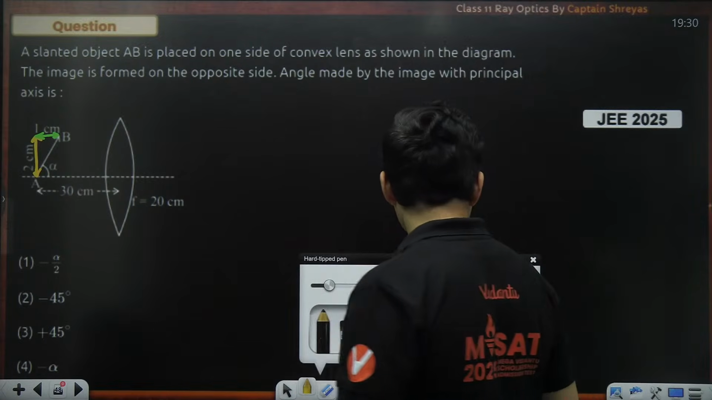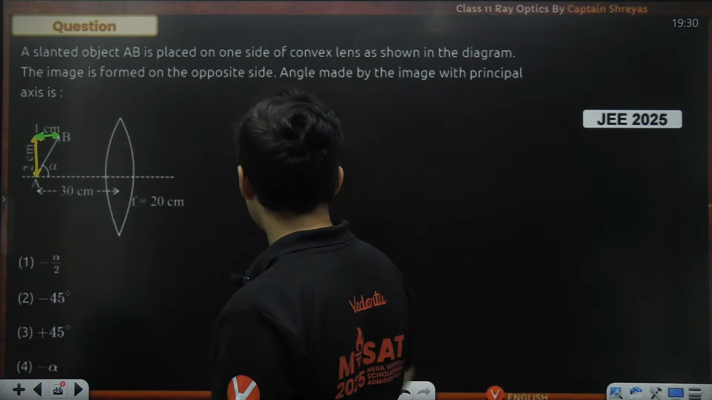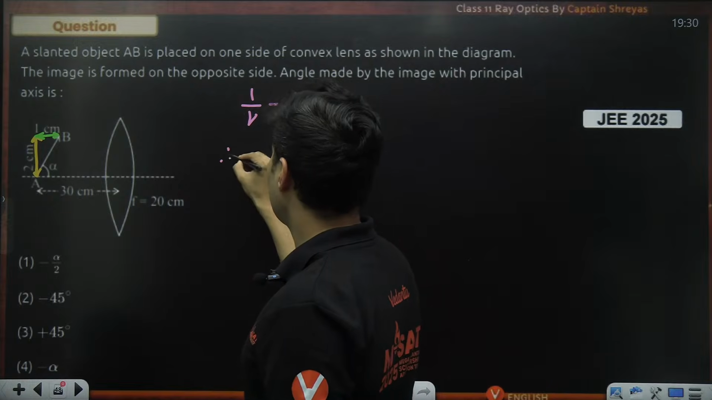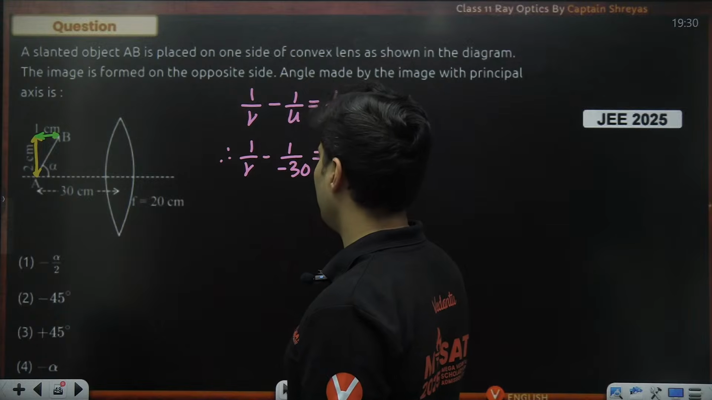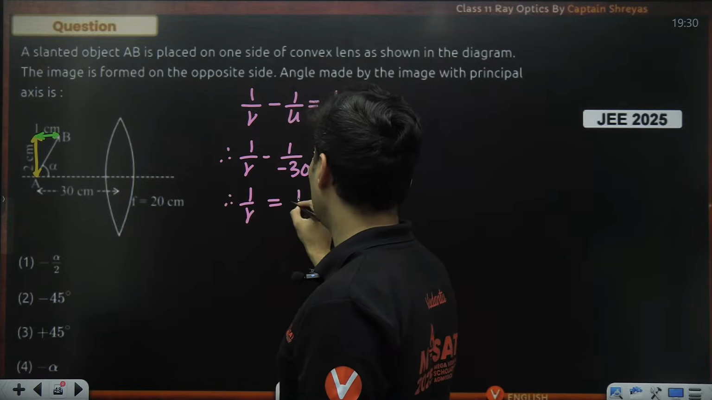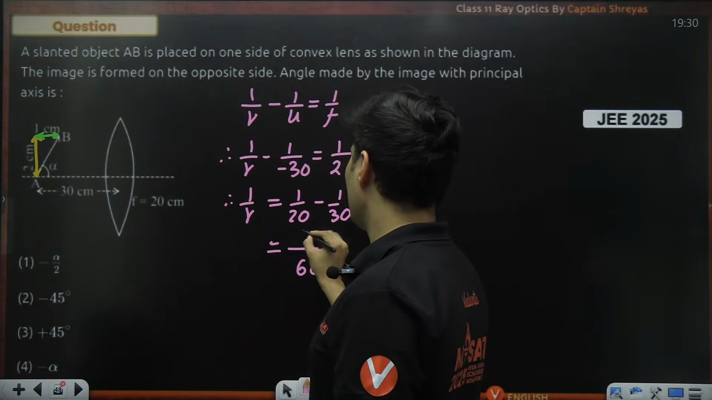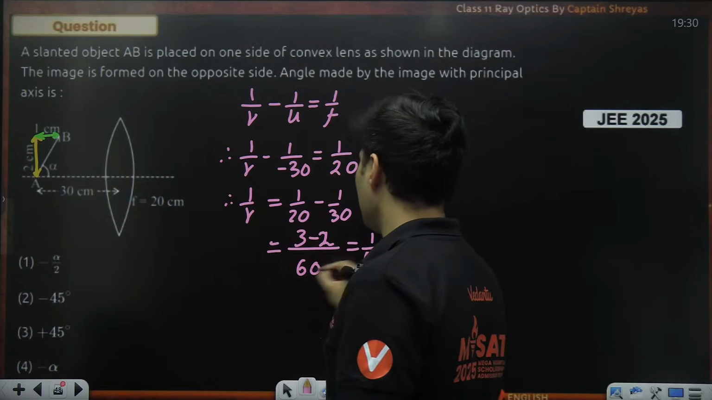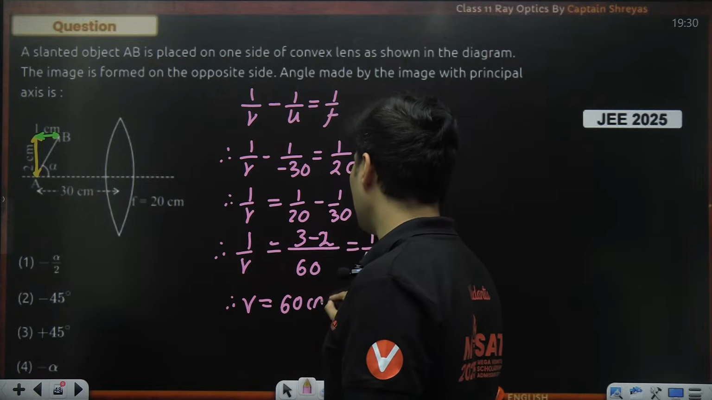Okay, so the first thing to do is obviously figure out where the image is formed. So 1 by v minus 1 by u is 1 by f. Therefore, 1 by v minus 1 by u is minus 30, is 1 by f, f is convex, so positive. So 1 by v is equal to 1 by 20 minus 1 by 30. LCM is 60. This will go 3 times, this will go 2 times. 3 minus 2 is 1. So 1 by 60 is 1 by v. So therefore, image distance is 60 centimeters.